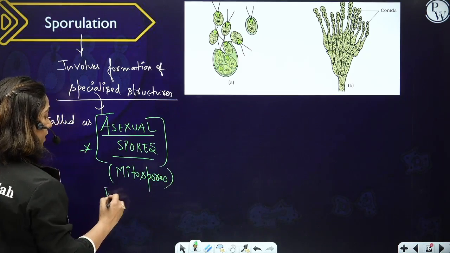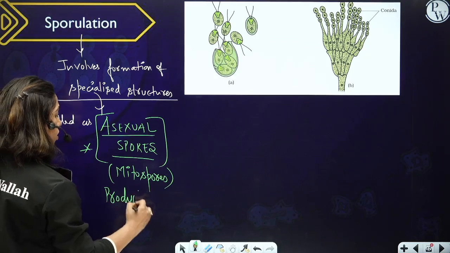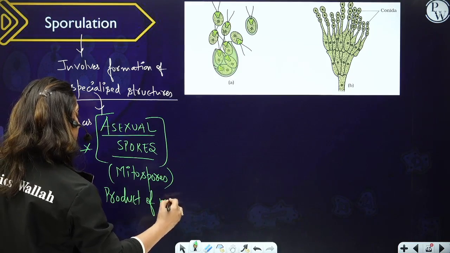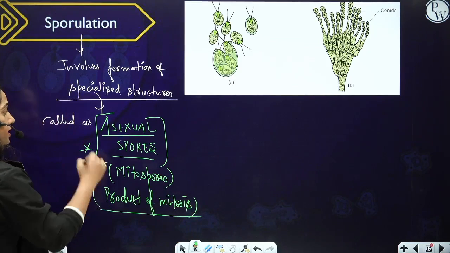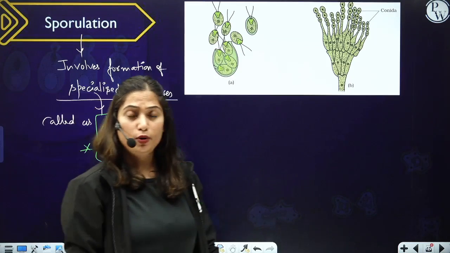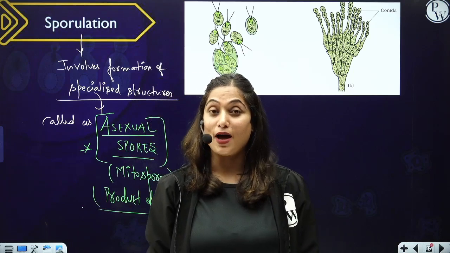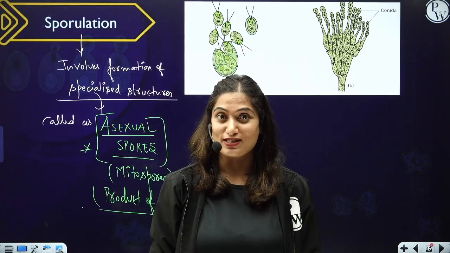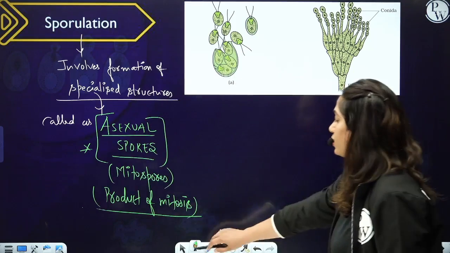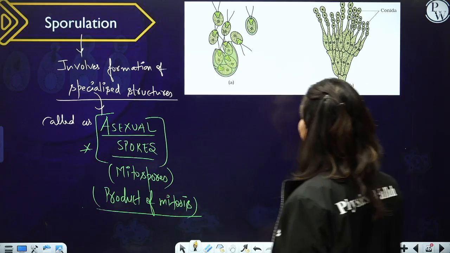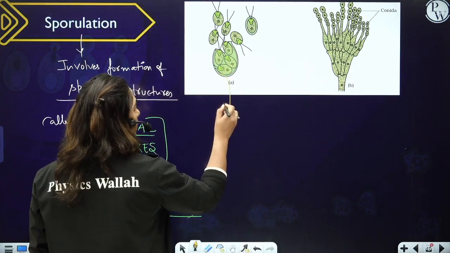That means they always are the product of mitosis. They will never be the product of meiosis. Remember this also, because they are the asexual spores. So they are formed over the main body of the plant by mitosis, not by meiosis. Right? So remember this. Now, two important asexual spores which are discussed in your syllabus is, the first one is zoospore.